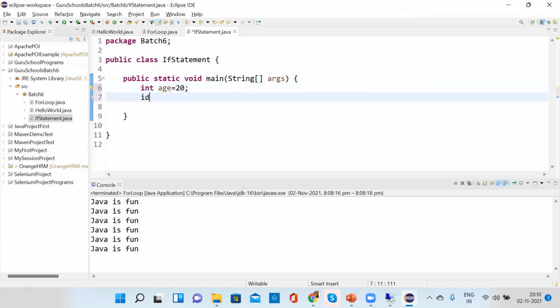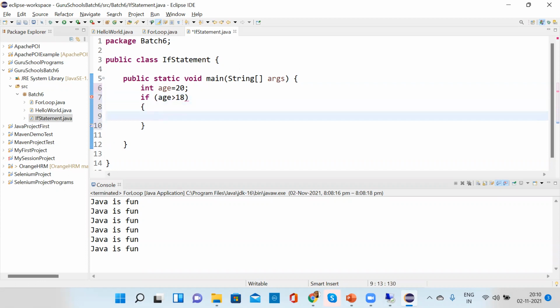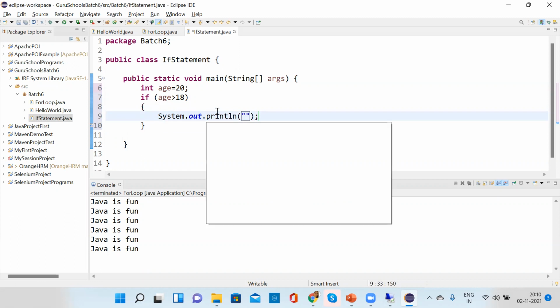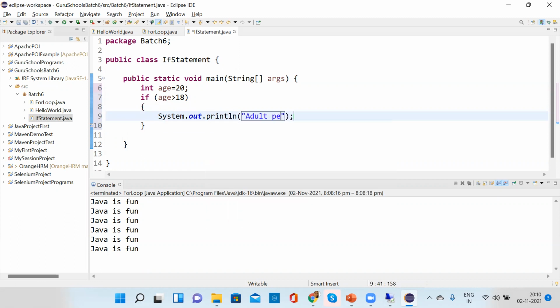And if we're checking the condition, if age is greater than 18, you can print anything, like "You are an adult person." So it will enter, correct? Yes. So this is hard coding.